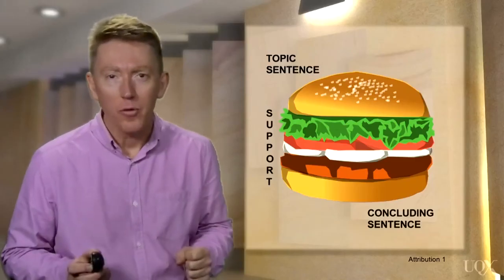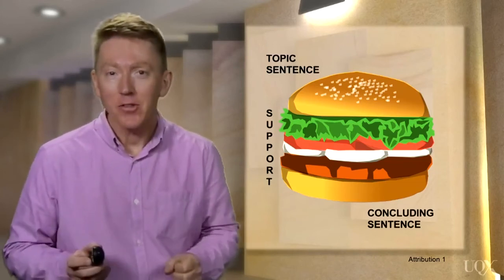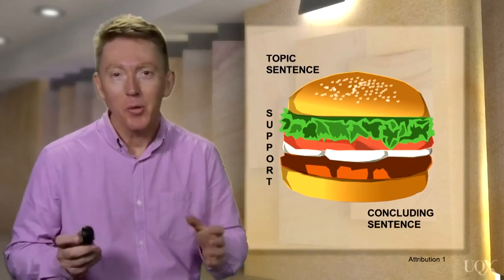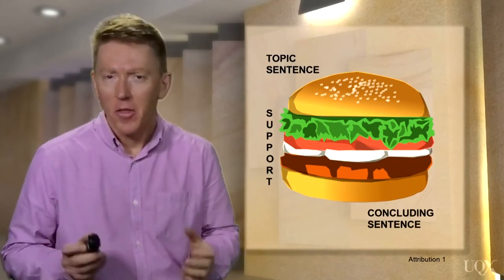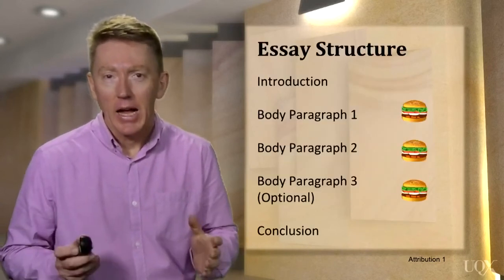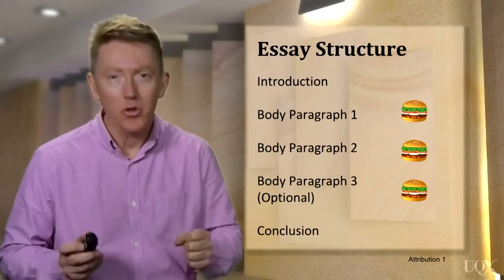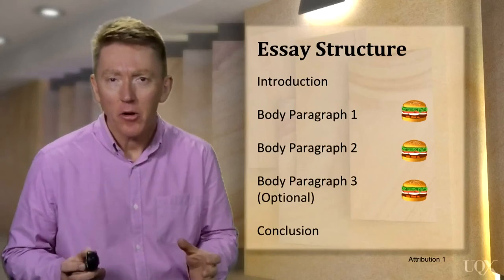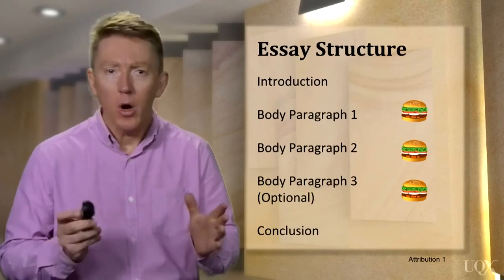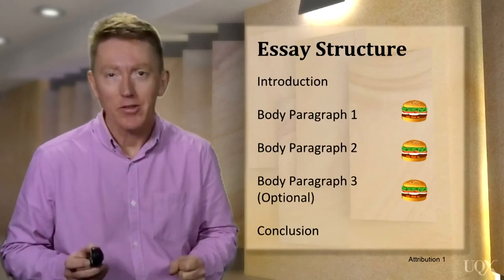You might find it helpful to think of your paragraph as a hamburger. The topic sentence and the concluding sentence are the buns, and the supporting sentences are the filling, the meat and the salad. Let's just remind ourselves where this paragraph would fit into an essay. This paragraph would be part of the body of the essay, and you would have 2 or 3 of these paragraphs in the IELTS Section 2 essay.